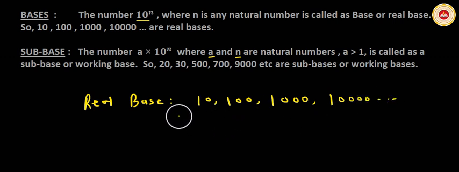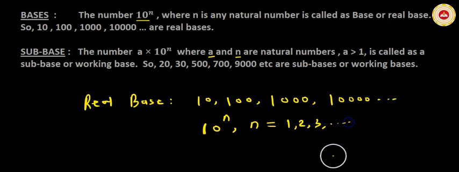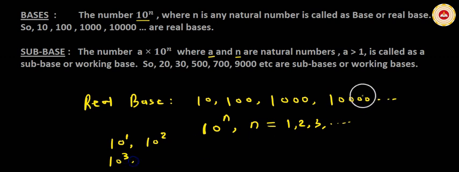That means the numbers which are expressed in the form of 10 to the power of n, where n is 1, 2, 3 and so on. Because this 10 is 10 to the power of 1, this 100 is 10 to the power of 2, this 1000 is 10 to the power of 3, this 10,000 is 10 to the power of 4. These numbers are called real bases.